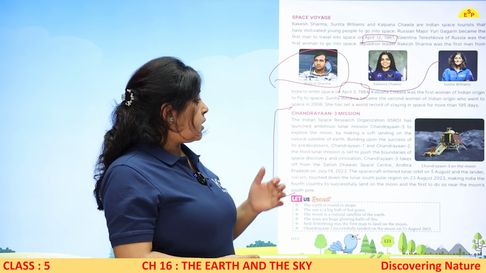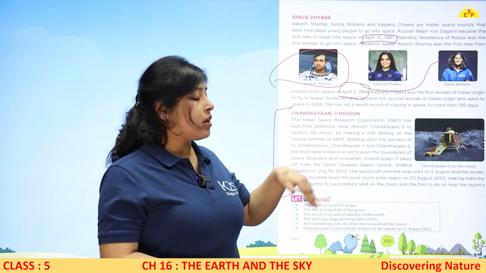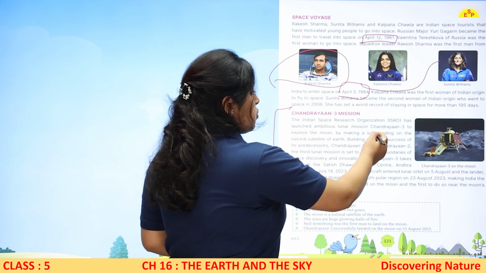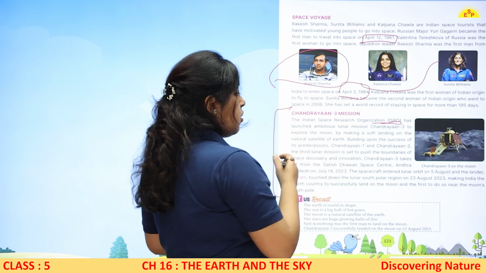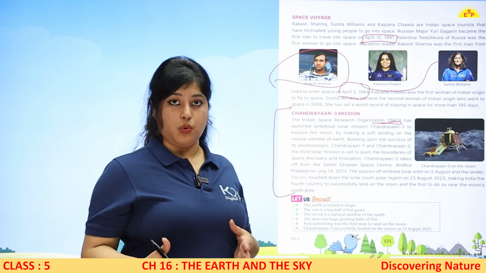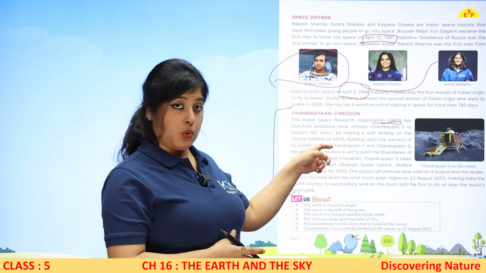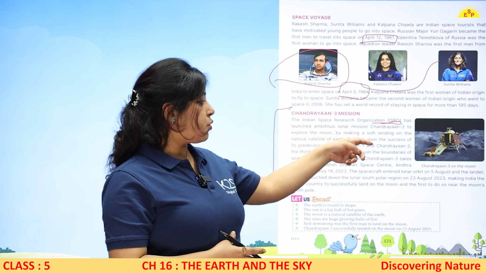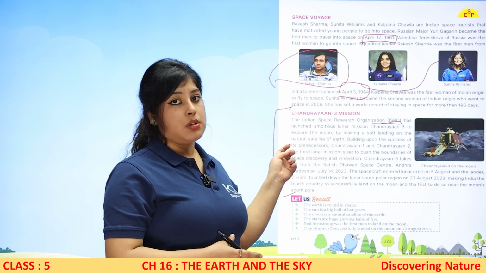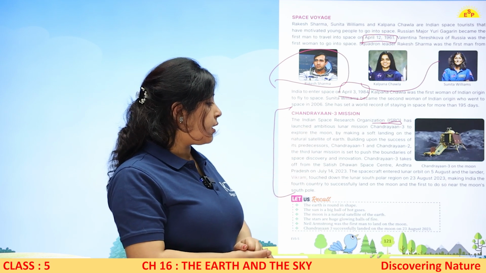Now we'll see Chandrayaan-3 mission. So Indian Space Research Organization that is ISRO इन्होंने एक लॉन्च करा चंद्रयान मिशन. इससे पहले भी चंद्रयान 1 and 2 हो चुका है. So this was the third mission to explore the moon by making a soft landing on the natural satellite of Earth that is moon. Moon पे लैंड होके वो उसे एक्सप्लोर करने गए थे.